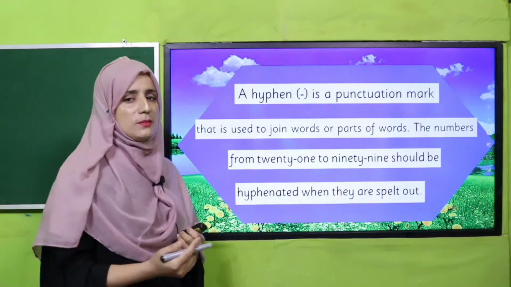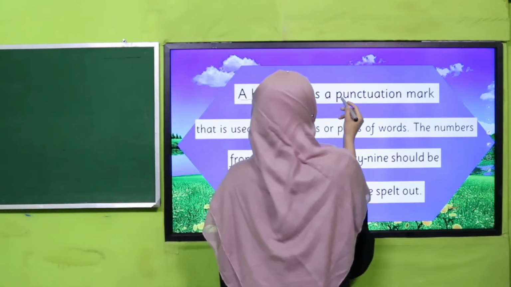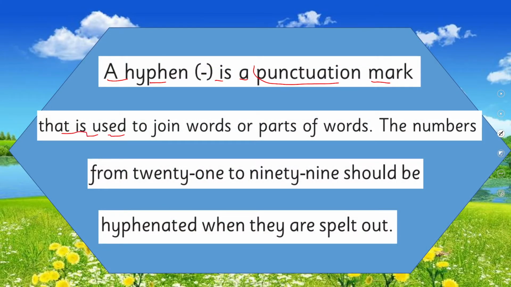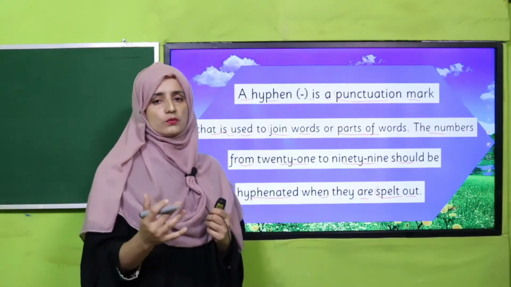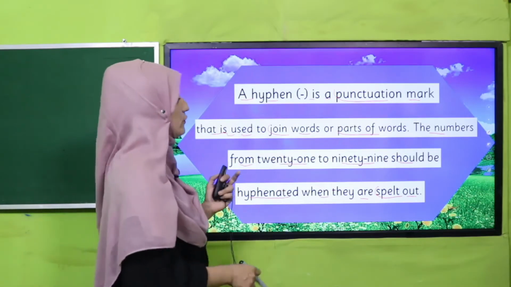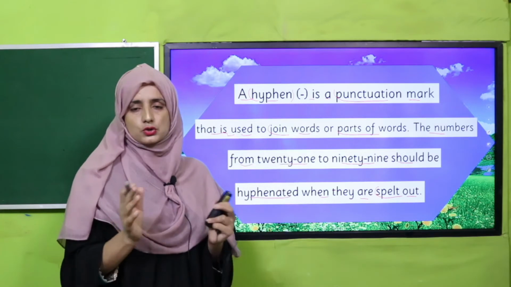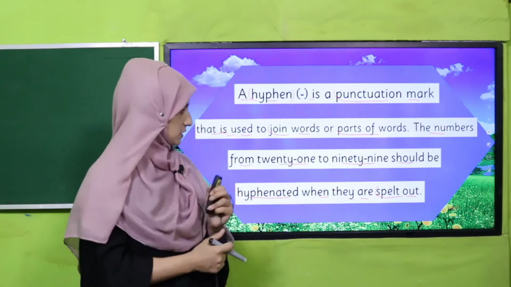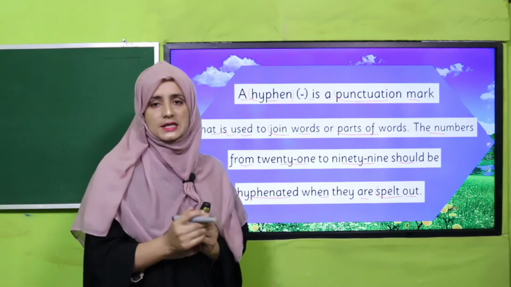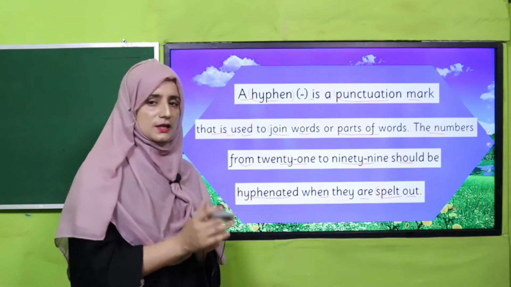Next, how can we make compound words? A hyphen is a punctuation mark that is used to join words or parts of words. The numbers from 21 to 99 should be hyphenated when they are spelled out. Yes, my dear students, there are different ways to get compound words. One kind is hyphenated compound words. We know that a hyphen is a punctuation mark that we use to join different words. So when we join two words this way, these are called hyphenated compound words.